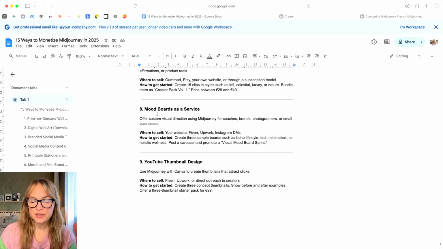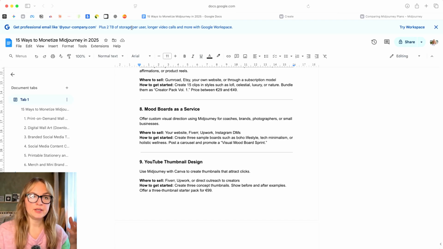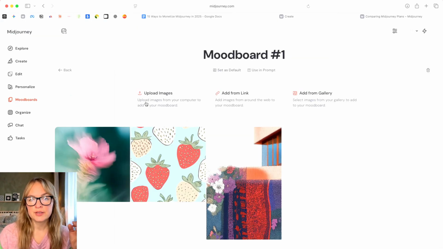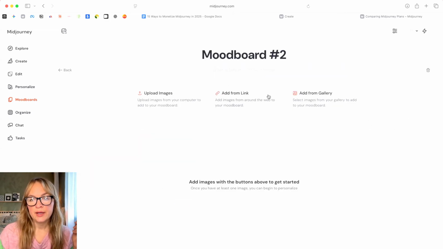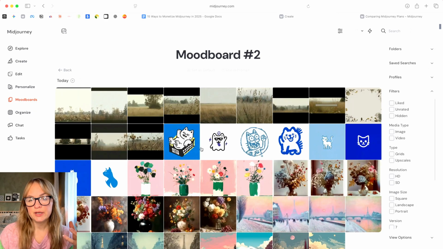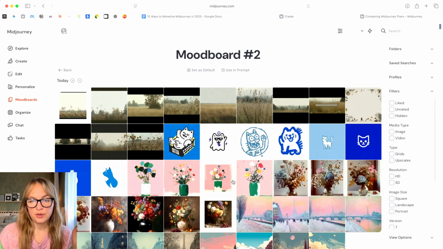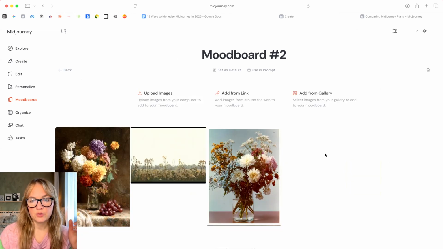Mood boards as a service, I think, is quite cool. Mood boards is actually a really cool function that I haven't covered, so I'm going to take this opportunity to do it within this idea. So, providing mood boards as a service. Let's say we have a brand that has a strong aesthetic, or we have a brand that wants to have a strong aesthetic. What you can do in Midjourney is create a mood board. So you go to mood boards and then you can create a new mood board. And here you can basically add images. So let's say we pick a couple of these images that we like. So we have these images.